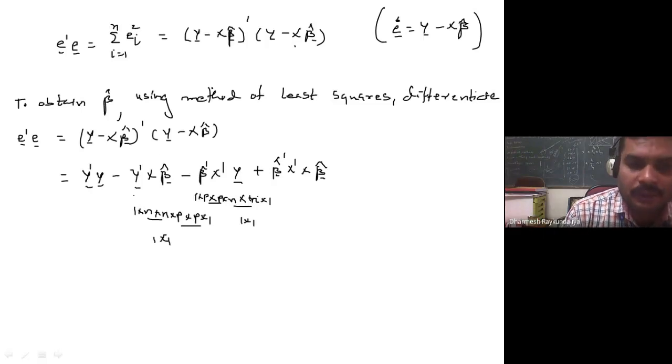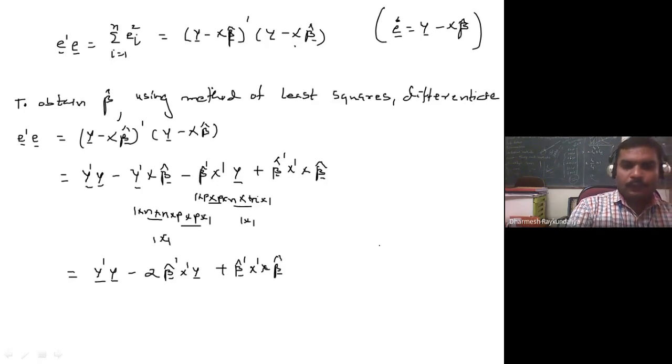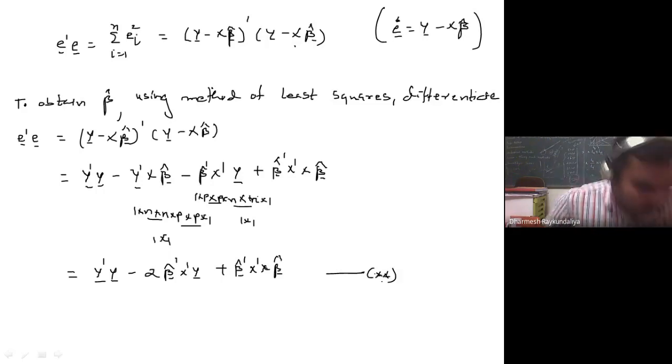So it means that both the quantities are the same. If you take the transpose of this, you will get this. If you take the transpose of this, you will get this. That means both are scalars, so I can write it as y transpose y minus 2 times beta cap transpose x transpose y plus beta cap transpose x transpose x beta cap. So this is my E transpose E, which I wish to minimize. So how to minimize? Differentiate.